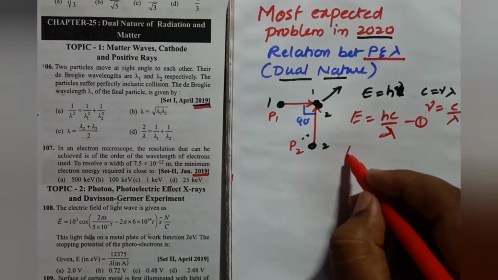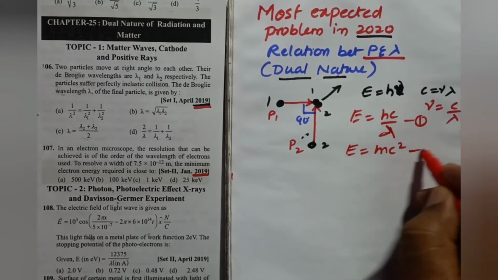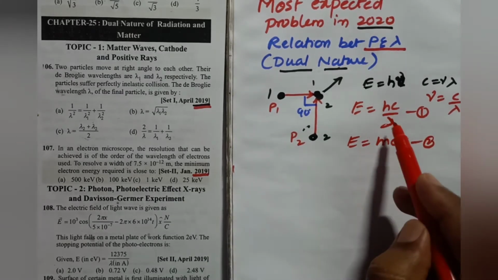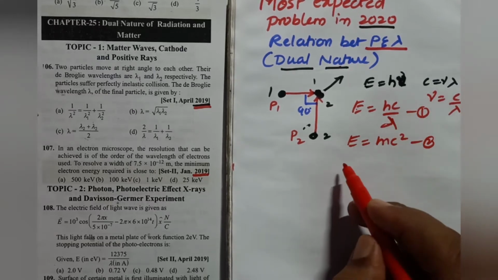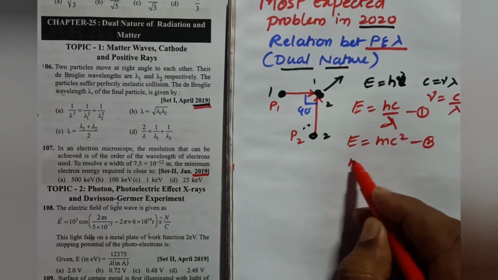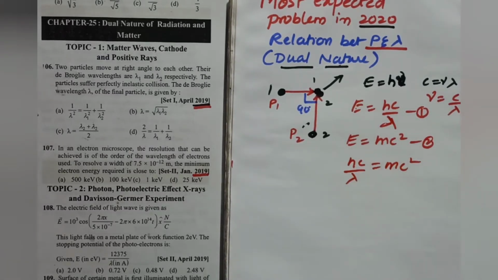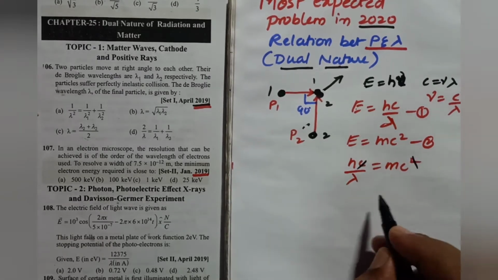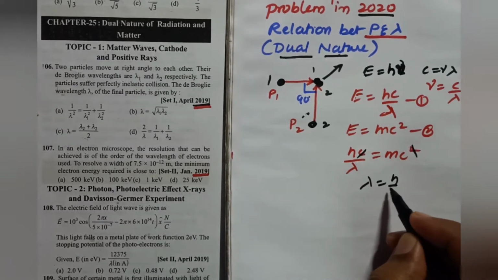Next, one more formula given by Einstein is E is equal to mc square. That is the second formula. By using these two formulas, what are we going to do? This formula is explaining the energy of a photon, and that formula is also explaining the energy of a photon. Therefore both formulas can be used here. Now just write hc by lambda is equal to mc square. You are just going to cancel this c and this c, and you can write lambda is equal to h by mc.